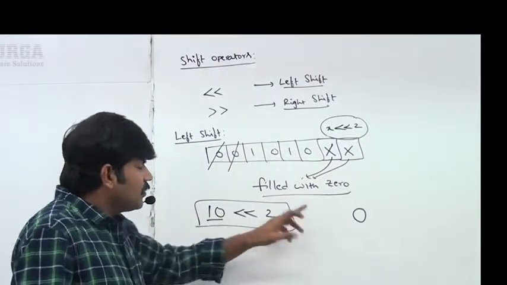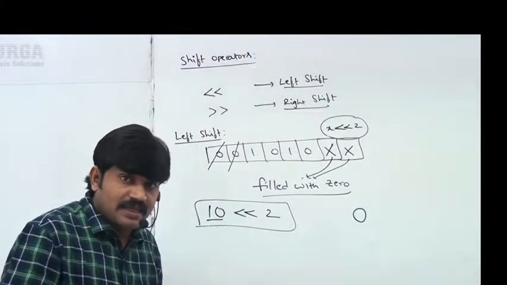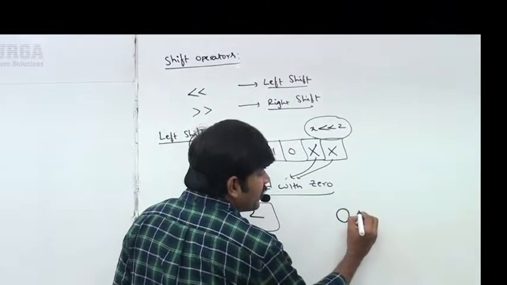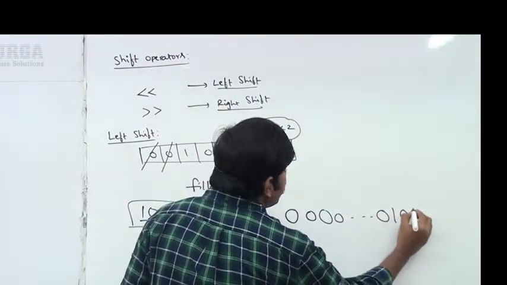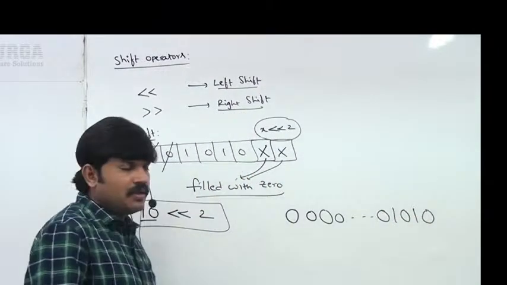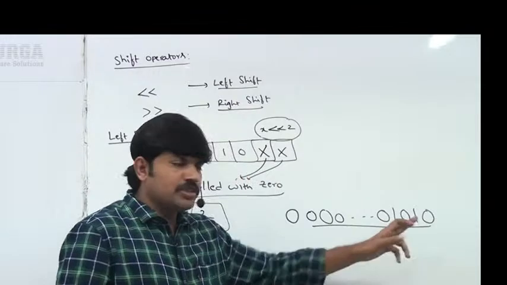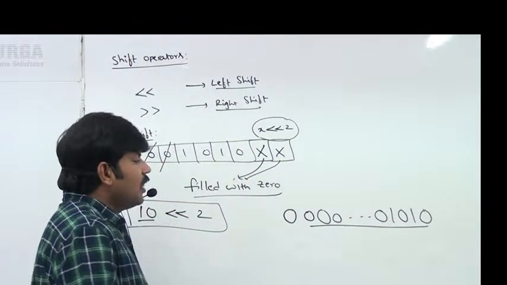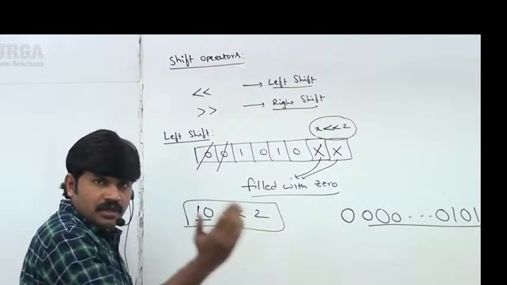If it is a positive number, the remaining bits represent the value directly. 10 means what is the value? 0, 0, 0, 0, 1, 0, 1, 0. The remaining 31 bits, this is the value of 10. 1, 0, 1, 0 means 10. Now, these bits I want to move to the left by 2. What will happen?